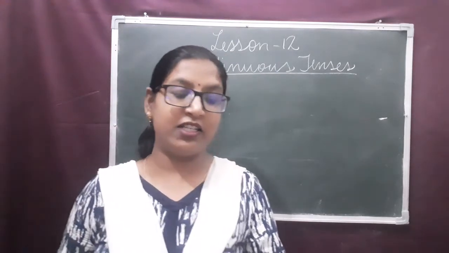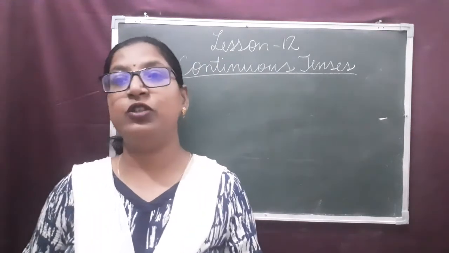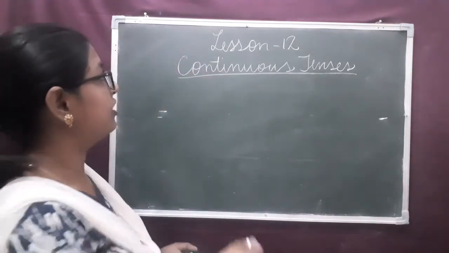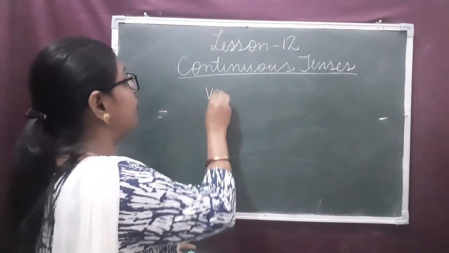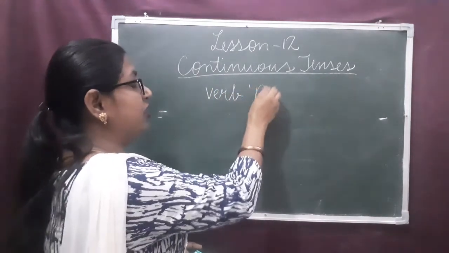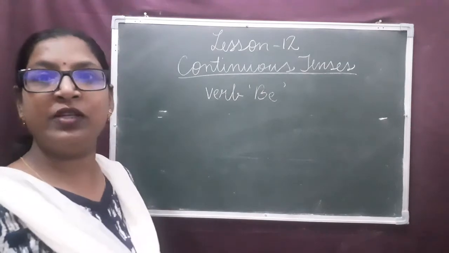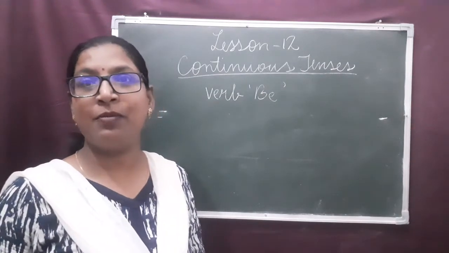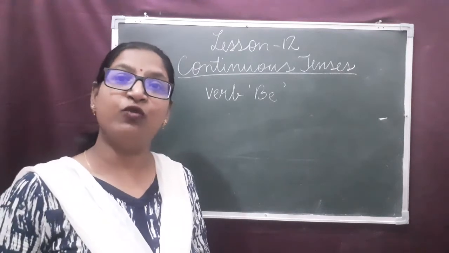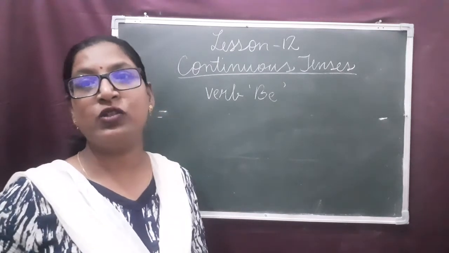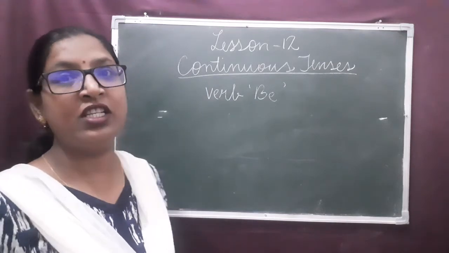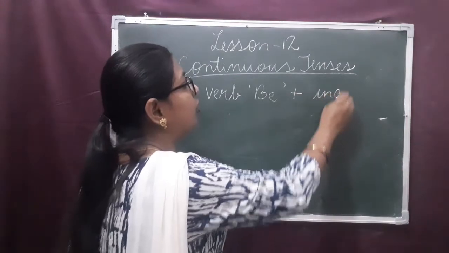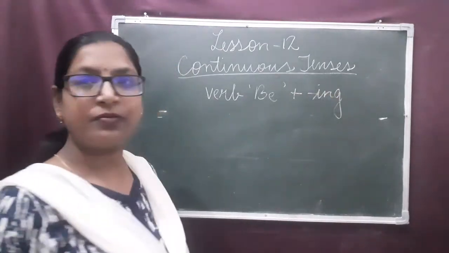The continuous tense is formed with the verb be plus the ing form of the verb. Continuous tenses we form with the verb be. What are be type verbs? In present tense we use is, am, are. Past tense we use was, were. Future we use will be or shall be. These are the be type verbs plus the ing form of the verb.